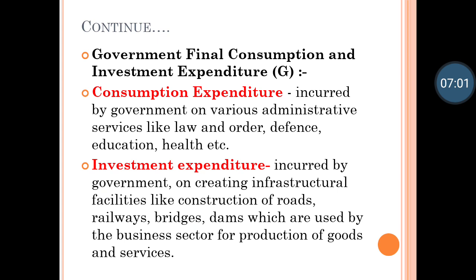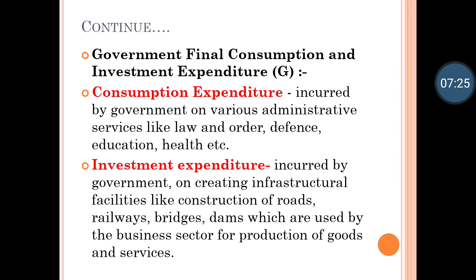Here we are talking about government consumption expenditure and government investment expenditure. Remember this, because earlier, what we saw, C and I, was about private consumption done by a normal individual. Now we are talking about the government's consumption expenditure and government investment expenditure.